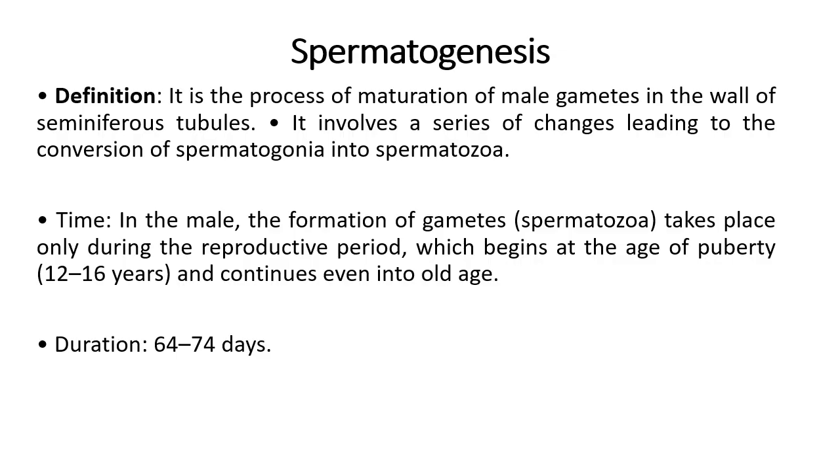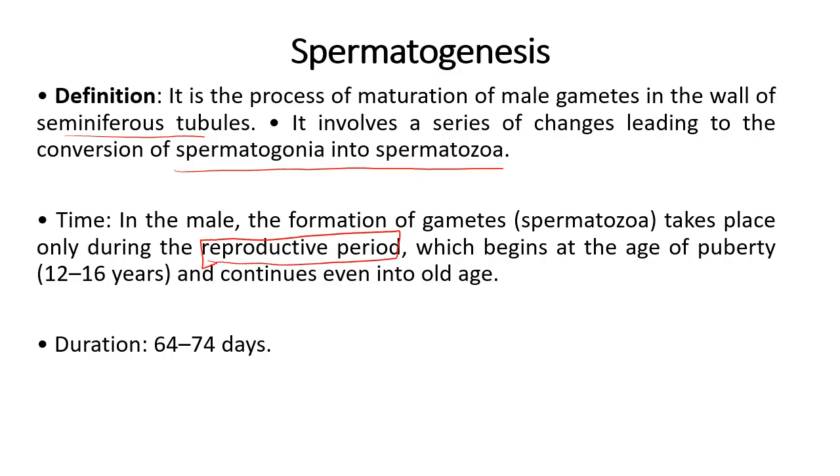Now we come to spermatogenesis. It is a process of maturation of male gametes in the wall of the seminiferous tubule. It involves a series of changes leading to the conversion of spermatogonia to spermatozoa. The formation of gametes takes place only during the reproductive period.